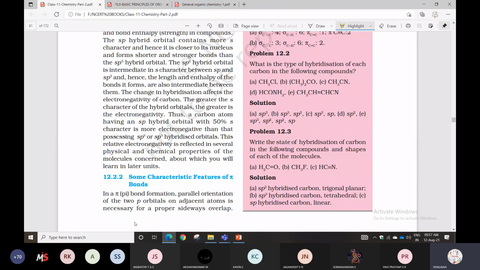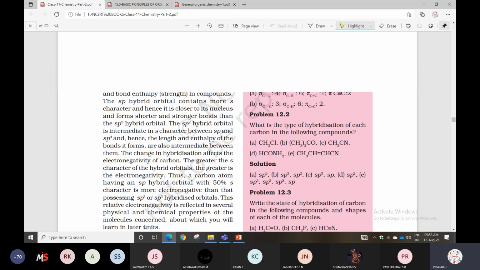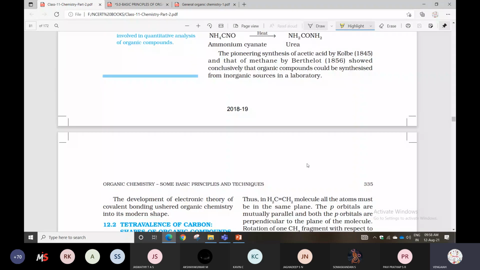Listen here. In pi bond formation, parallel orientation of the two p orbitals is necessary for proper sidewise overlapping. So how do the atomic orbitals overlap? I will draw it, you can check on screen. Here atomic orbitals intermix in two types. One is sidewise overlapping, the next is end-to-end overlapping.